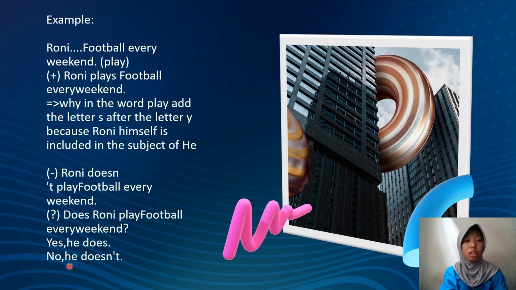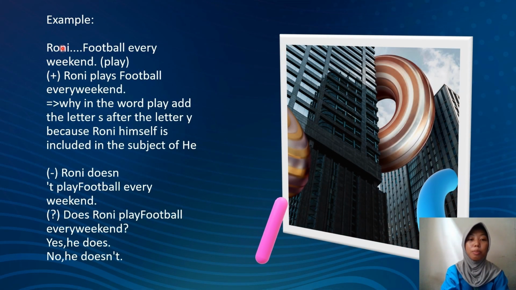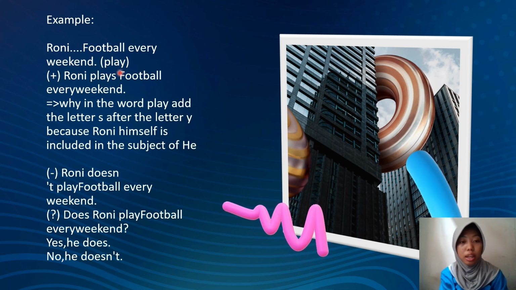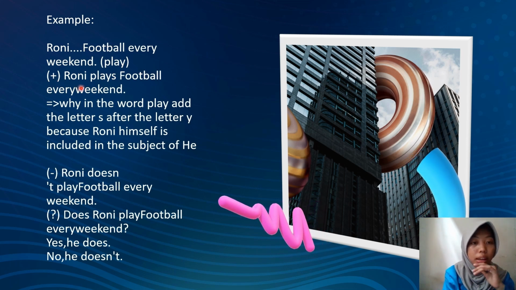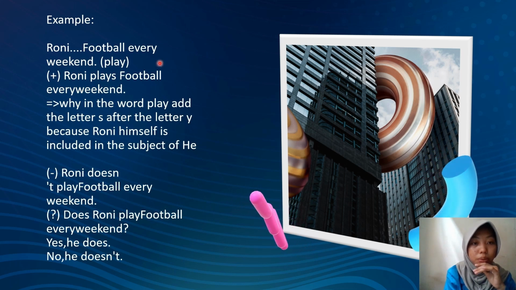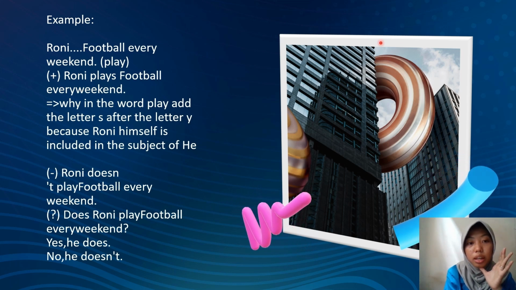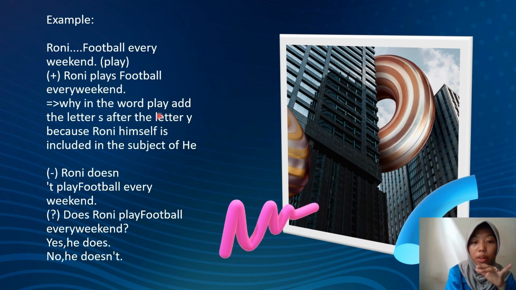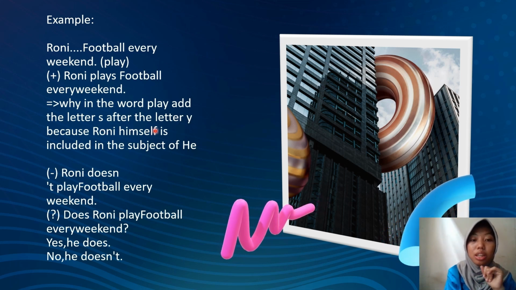And here I have an example. Ronnie blank football every weekend, and the verb is play. In the positive sentence: Ronnie plays football every weekend. Why do we add the letter S after the letter Y in the word play?